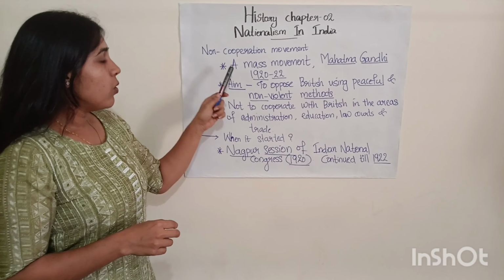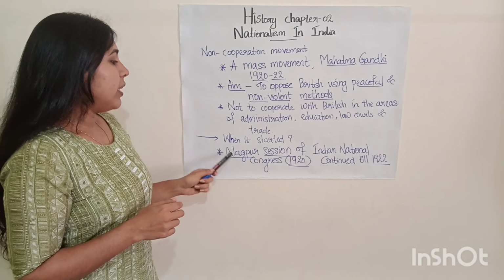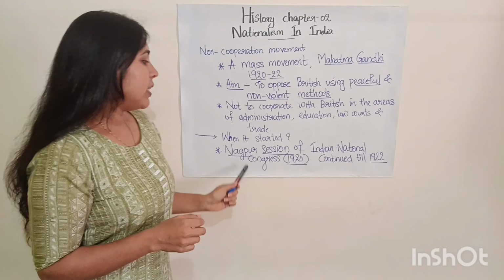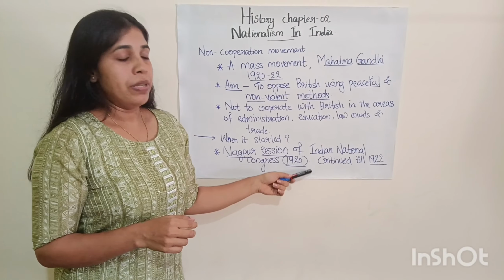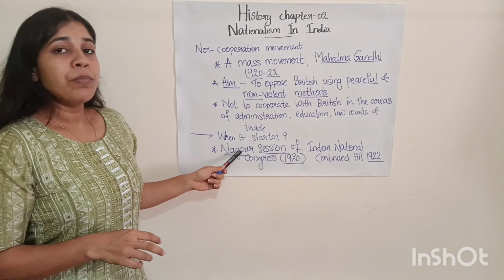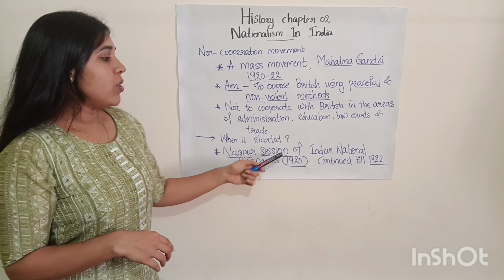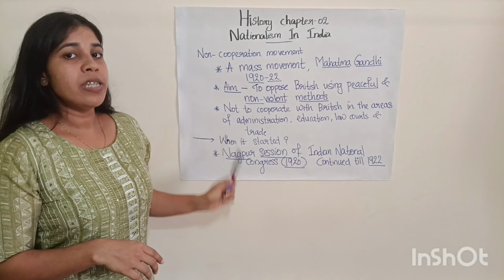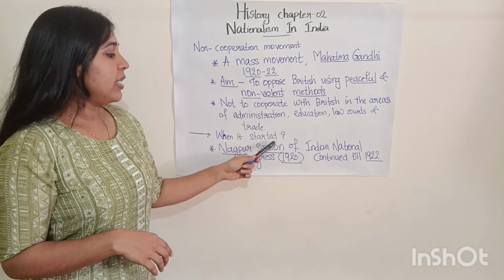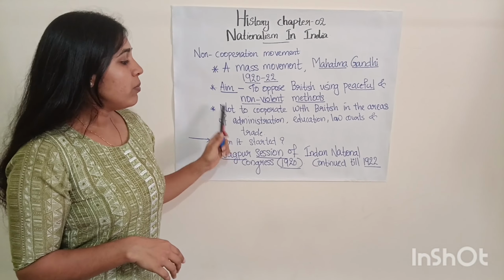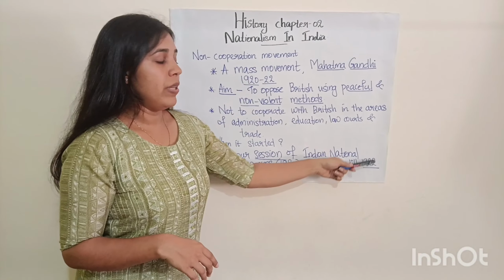The non-cooperation movement was officially launched with the Nagpur session of the Indian National Congress, in the year 1920. Remember, Nagpur is a major city in the state of Maharashtra. With this Nagpur session of the Indian National Congress, this movement was started, in the year 1920, and the movement continued till 1922.